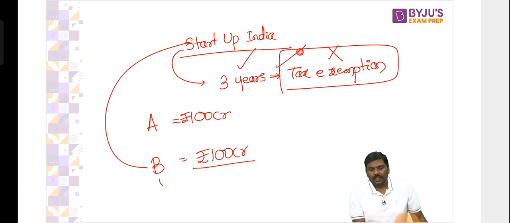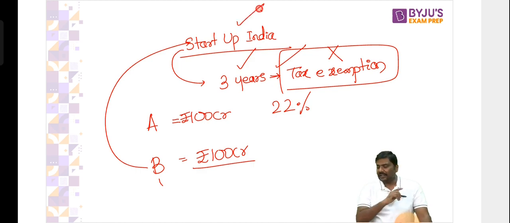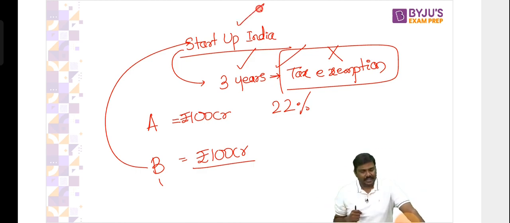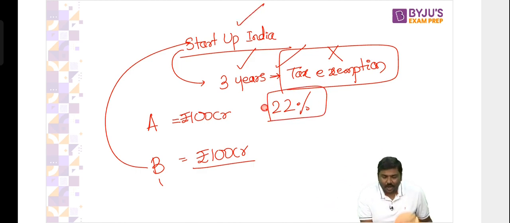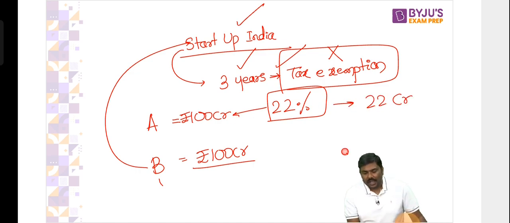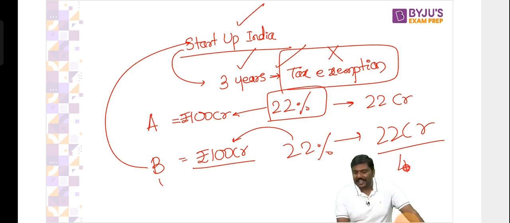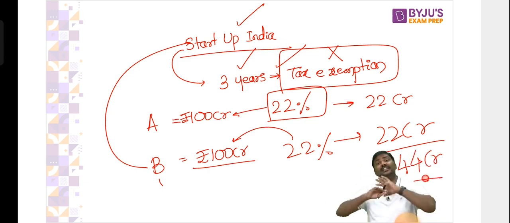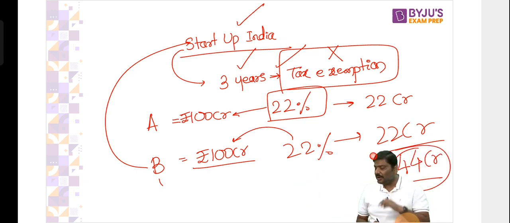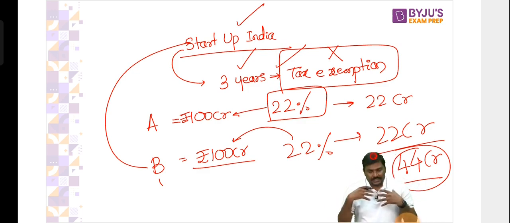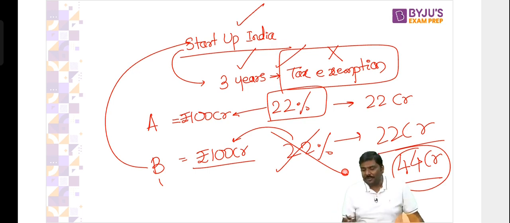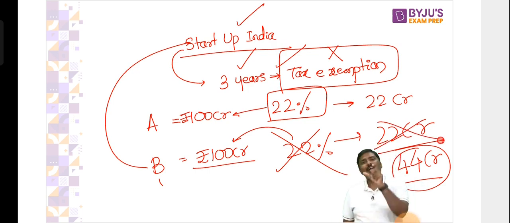Meaning what? Let's start. If there was no policy of Startup India, I repeat, if there was no policy of Startup India, what would happen is 22% of 100 crore is 22 crore here, and 22% of another 100 crore is another 22 crore here. So how much has government of India collected here? Again, I'll repeat it. Imagine there is no Startup India. How much is government of India collecting in the form of taxes? 44 crore rupees. Second situation, there is a Startup India policy. This 22% will not be collected. Now how much government of India will collect?